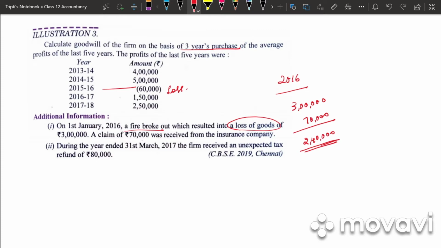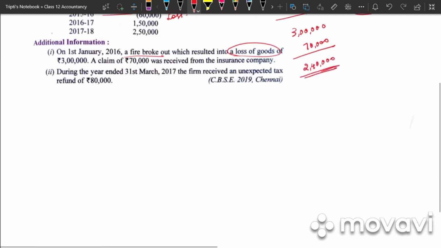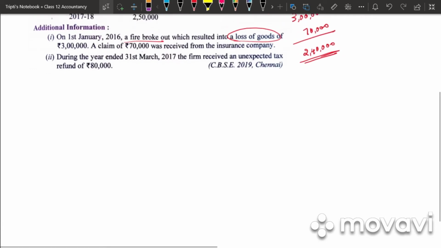Second point, during the year ended 31st March 2017, the firm received an unexpected tax refund of 80,000. So in 2017, there is an abnormal income of rupees 80,000 which should be deducted to get the profit of the year 2017. So let us solve the problem.